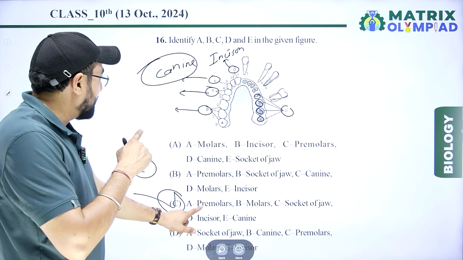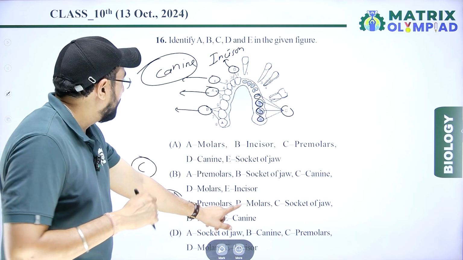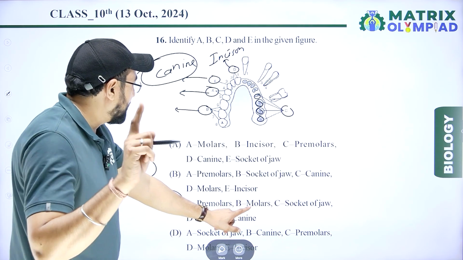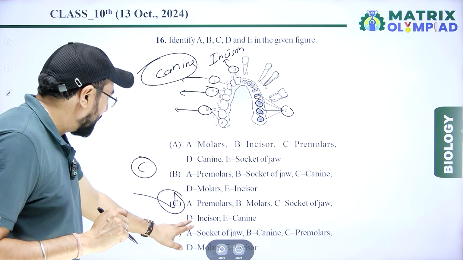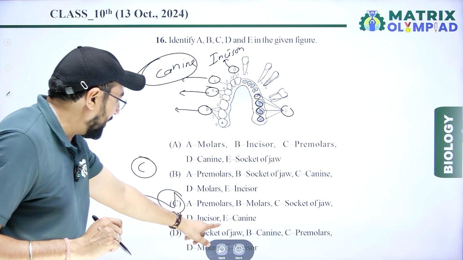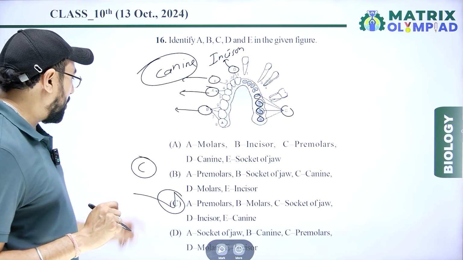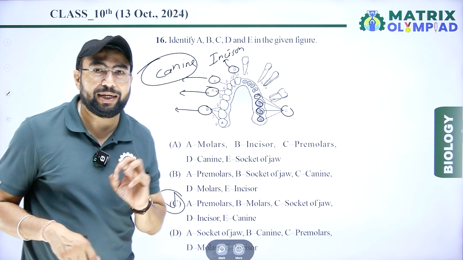Premolar A, that is right. B molar, that is right. 6, 7 and 8. C socket of jaw. D incisor, and last E canine. So according to the question, option C is correct.